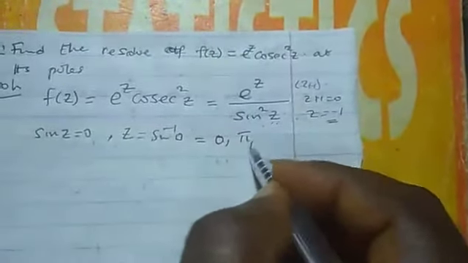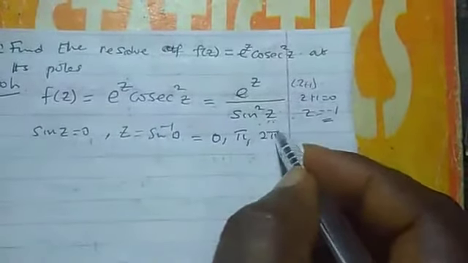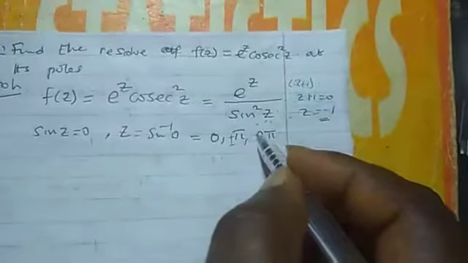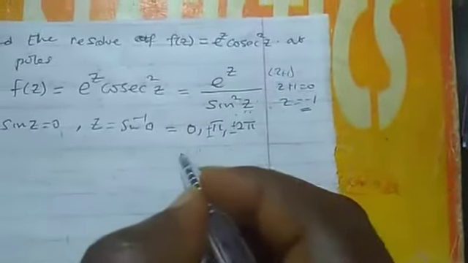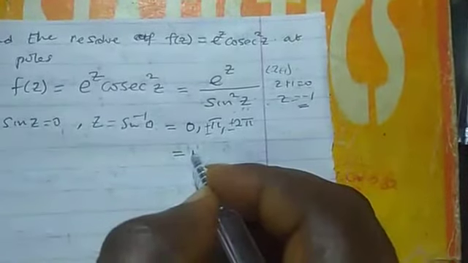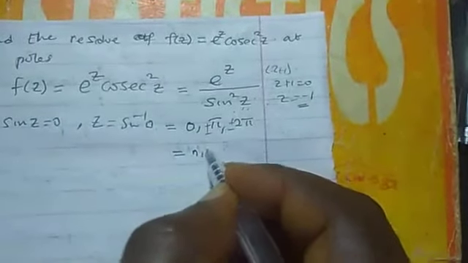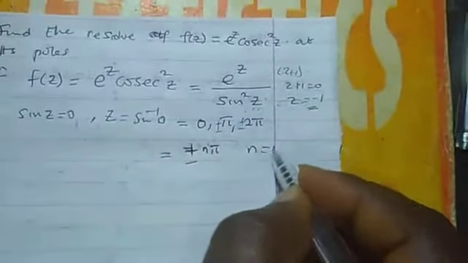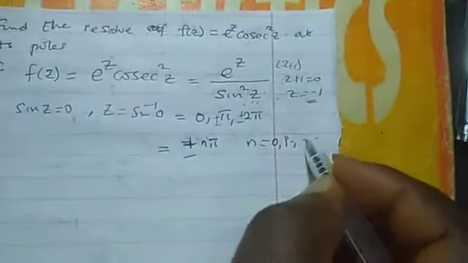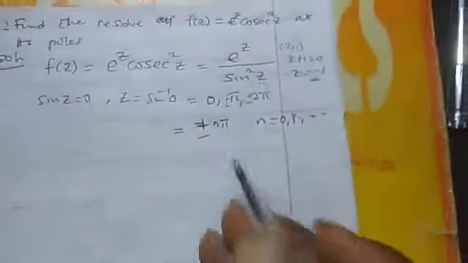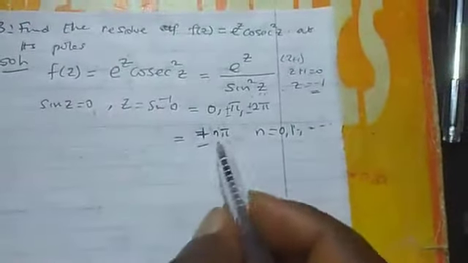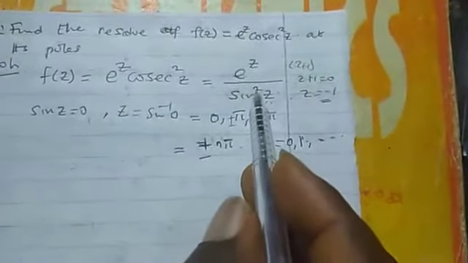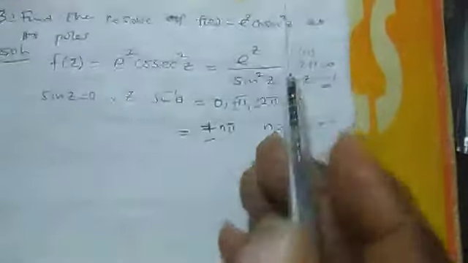In fact, sine pi will give 0. Sine 2 pi will give 0. In fact, put plus or minus there, they will give 0. So we can generalize it and say that sine of plus or minus n pi, where n runs from 0 to infinity, will give me 0. So all these are the singular points, but at double poles because of the square that we have here.